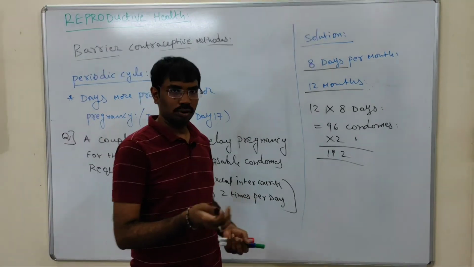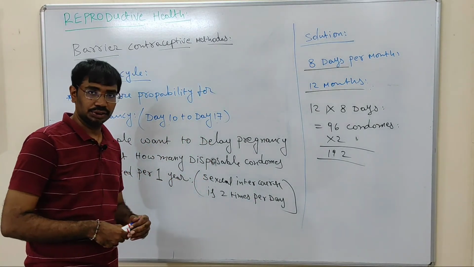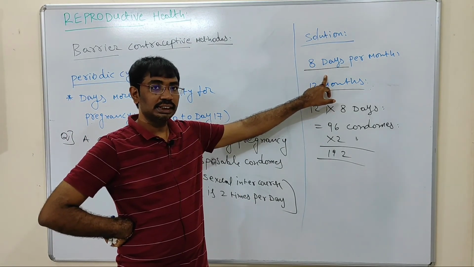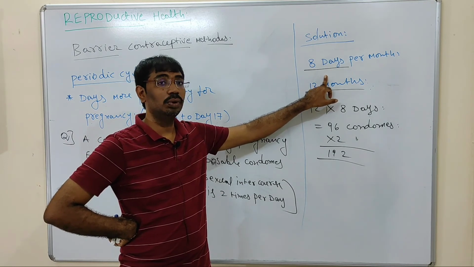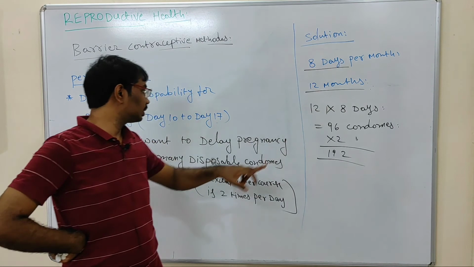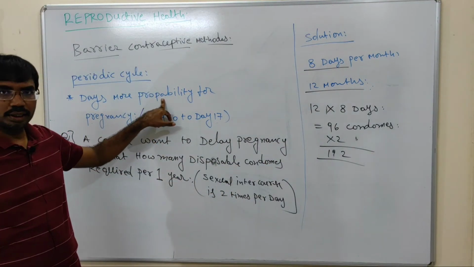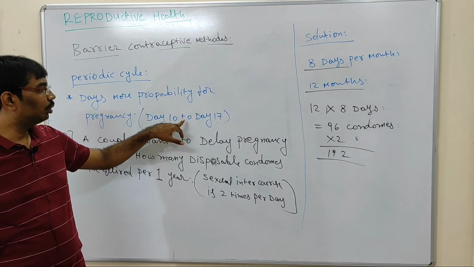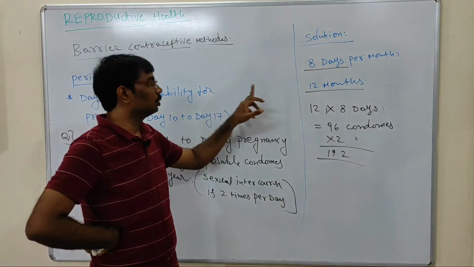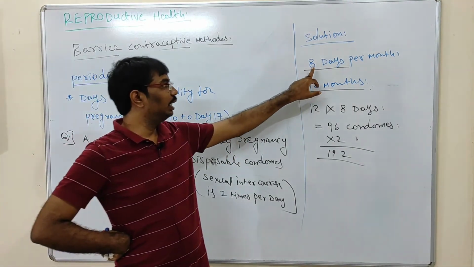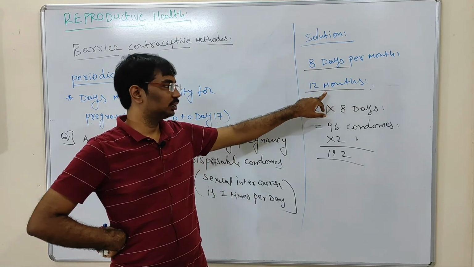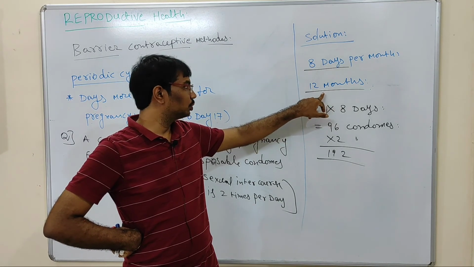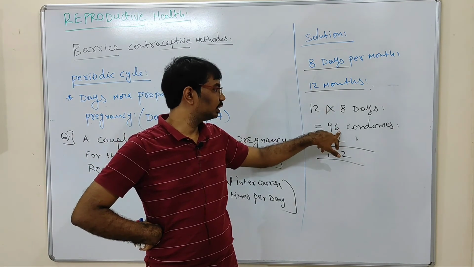This is a tricky question related to the utilization of condoms. See here, no need to use daily. They have to utilize 8 days only per month. Why only 8 days? Because of the hint I already gave: more probability for pregnancy is present from day 10 to day 17 in the periodic cycle, which is 8 days per month. So over 12 months, 12 into 8 is 96 days.